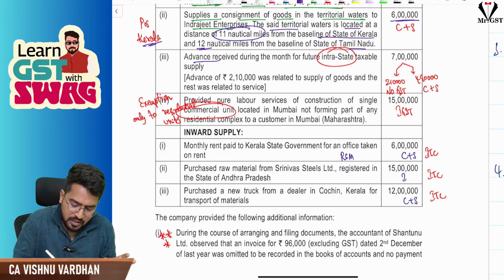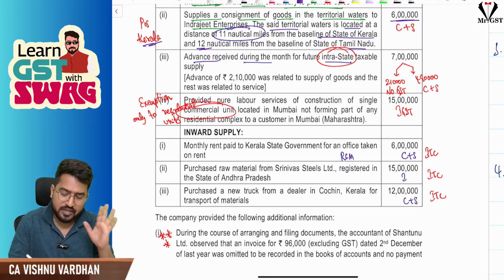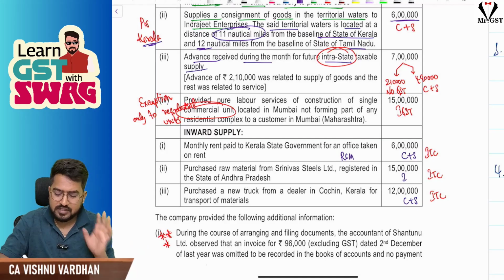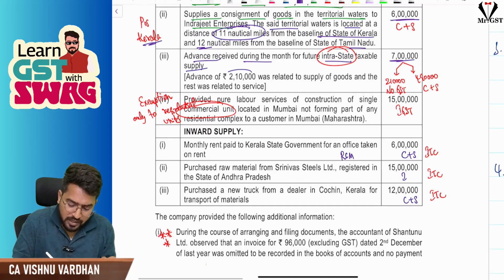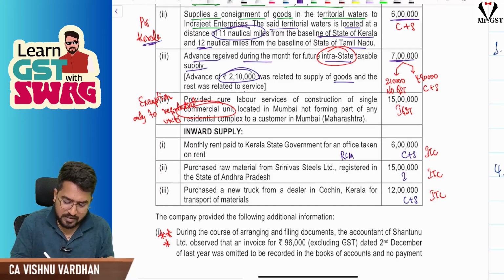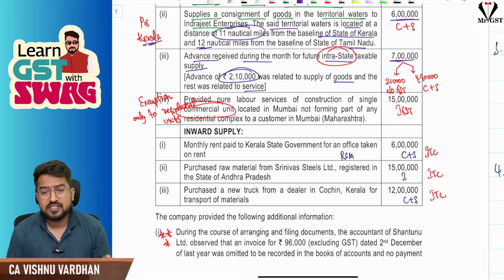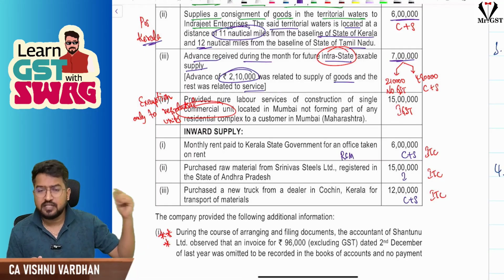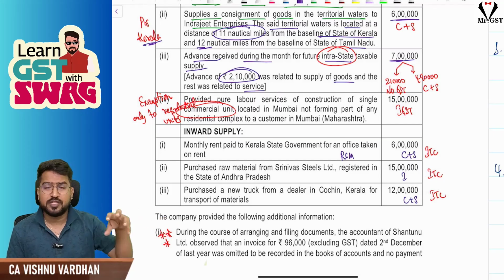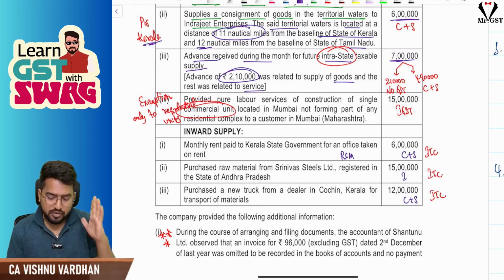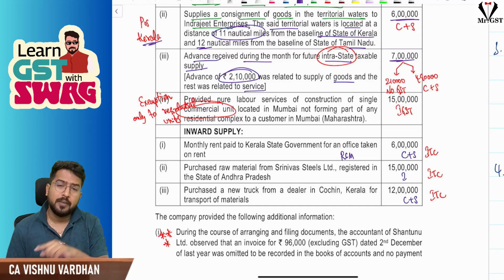Next one, advance received during the month for future intrastate taxable supplies is 7 lakh, but they told 2,10,000 is related to goods and the balance related to services. For advances received for goods, time of supply still will be the actual date of invoice or due date of invoice, so time of supply will not fall in the month of January, it will come in future. So we will not pay any tax here on the 2,10,000.